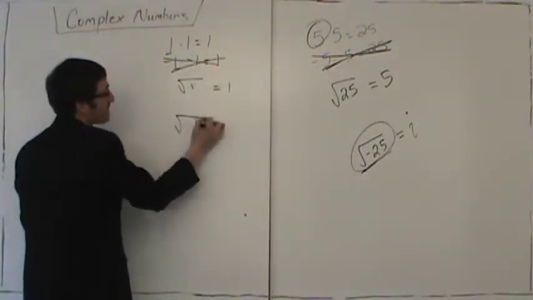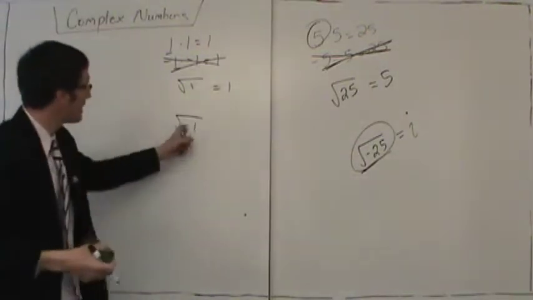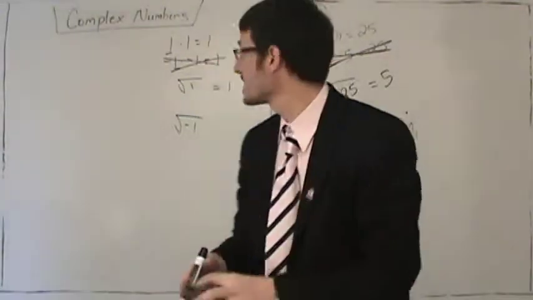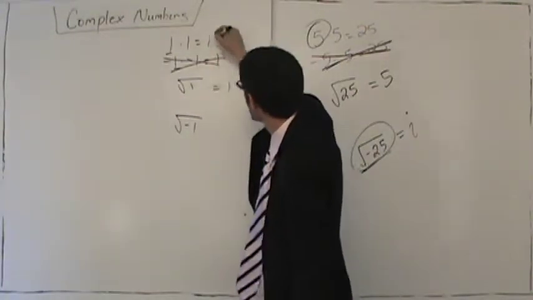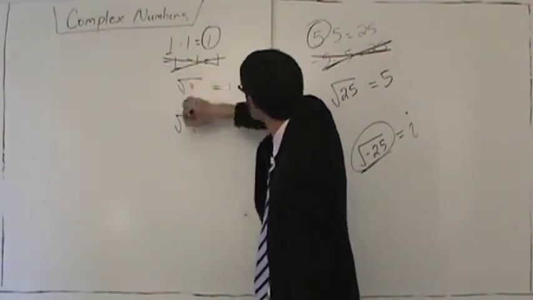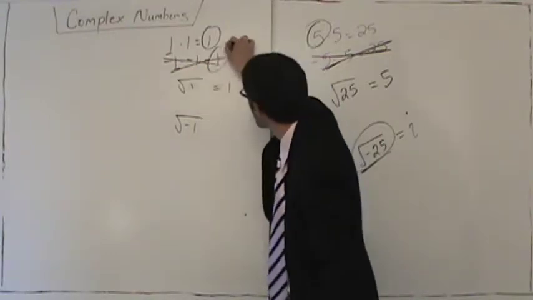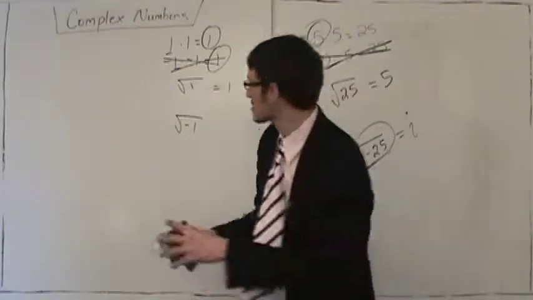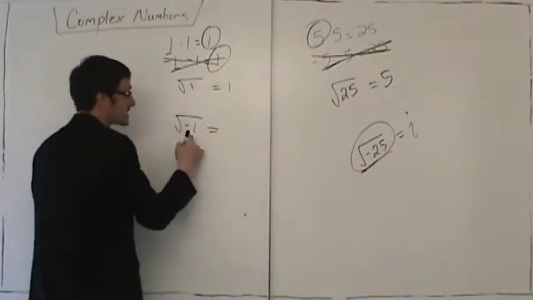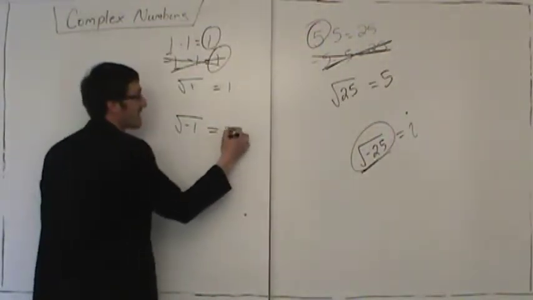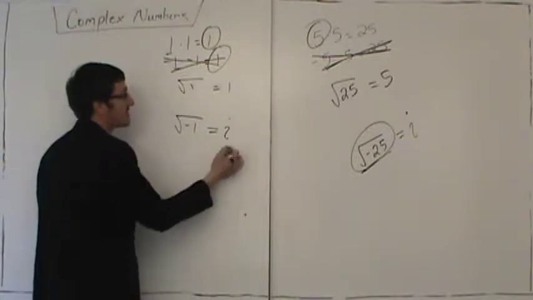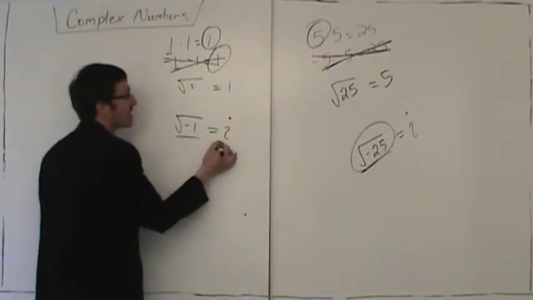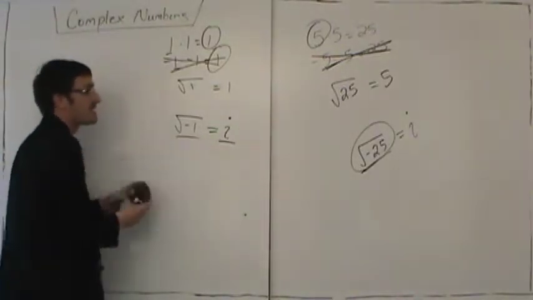So he looks at the square root of negative 1. What number multiplies by itself to give negative 1? Well, if we multiply 1 times 1, we get a positive 1. Negative 1 times negative 1, we get a positive 1. What number multiplies by itself to give negative 1? There is no such number. So this, specifically, is what he decided to call his imagination. So this square root of negative 1 is the imagination.